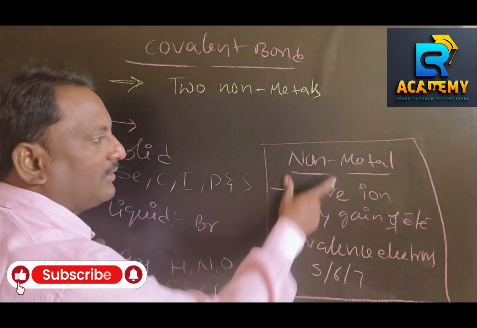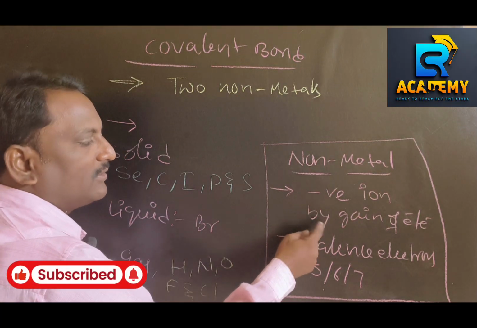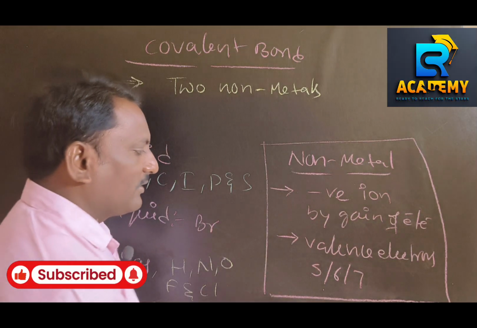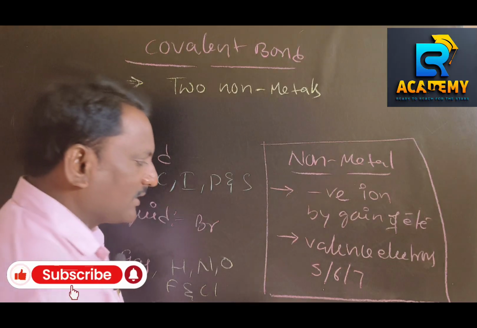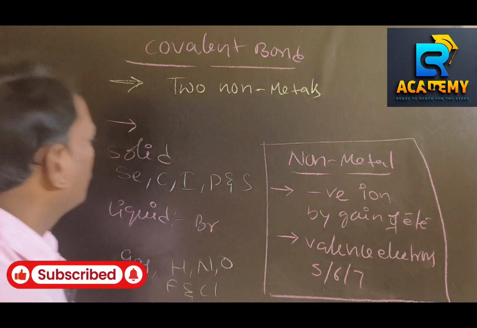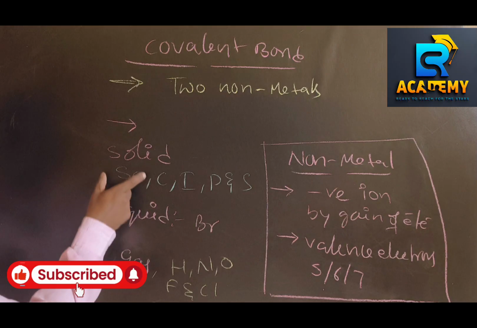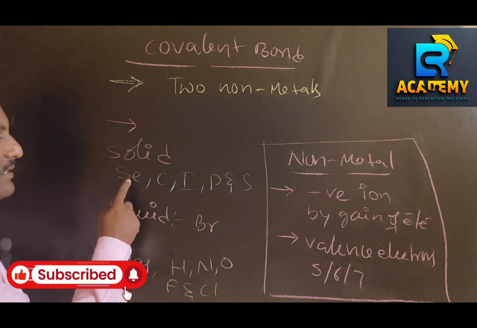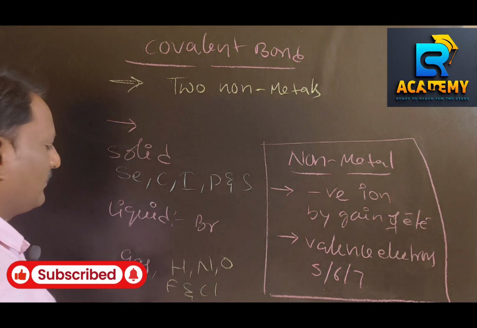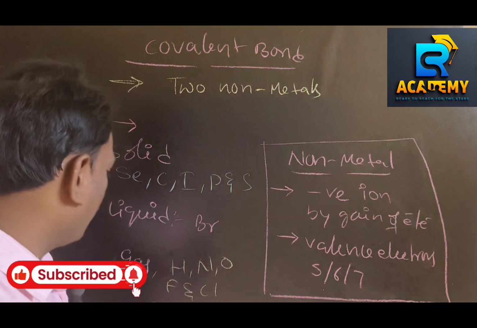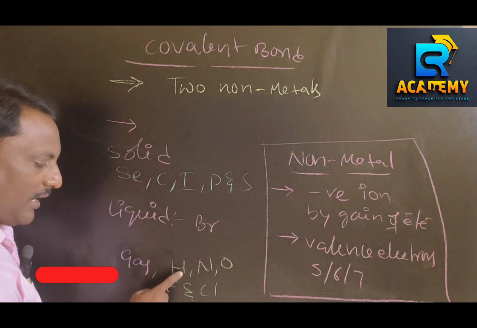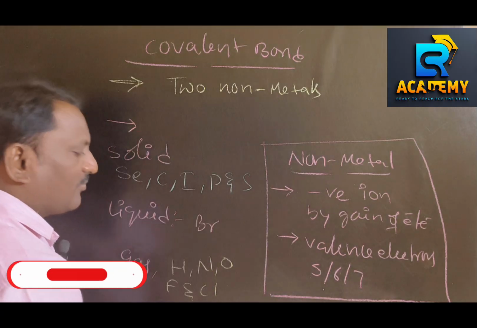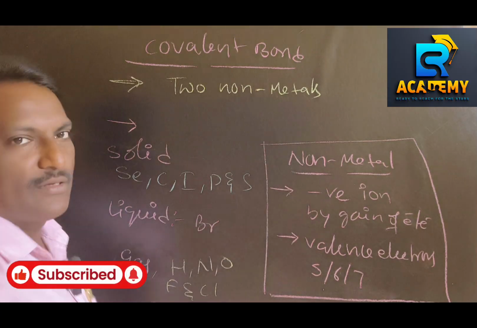So what is meant by non-metal? Non-metal means an element which is ready to produce negatively charged ion by the gain of electron or electrons. Generally, non-metals possess valence electrons 5 or 6 or 7. Nearly 11 non-metals are there in the periodic table. Solid non-metals: selenium, carbon, iodine, phosphorus and sulfur. Liquid non-metal is bromine, whereas gaseous non-metals are hydrogen, nitrogen, oxygen, fluorine and chlorine.